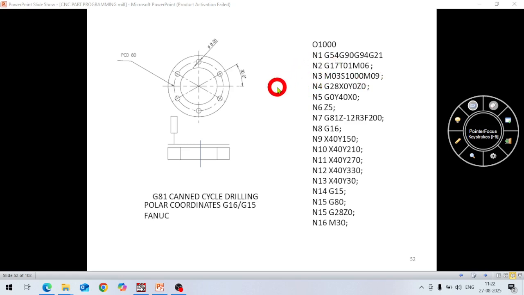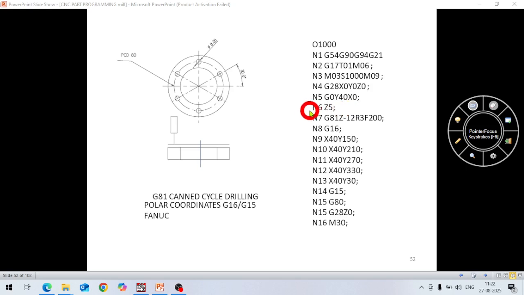So in next line if you see here, N4 G28. G28 is home position, X0, Y0, Z0. From X0, Y0, Z0, taking this intermediate point, the tool comes to home position.